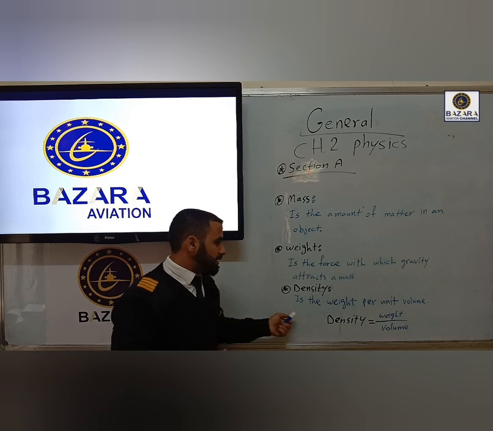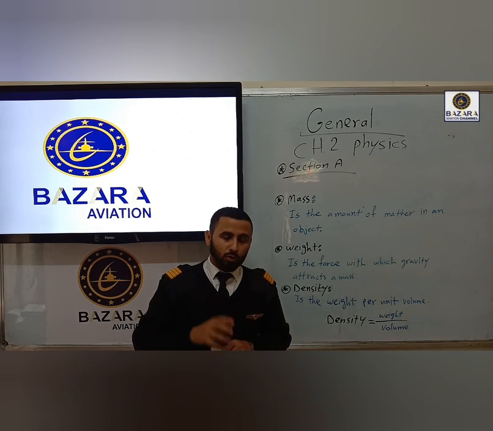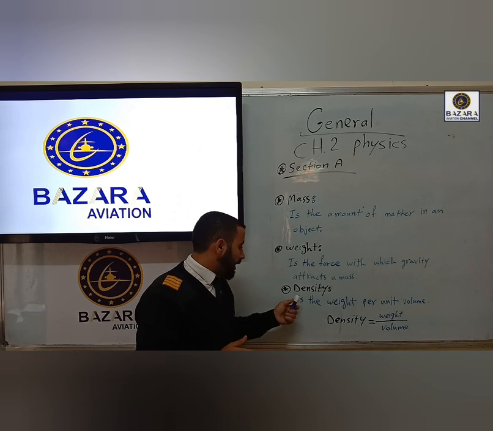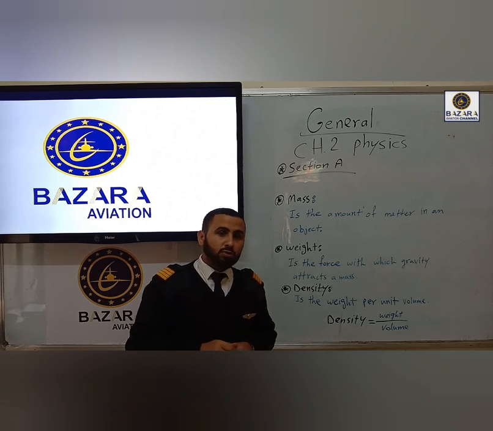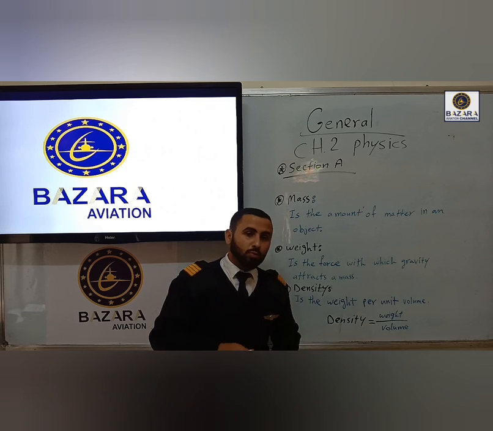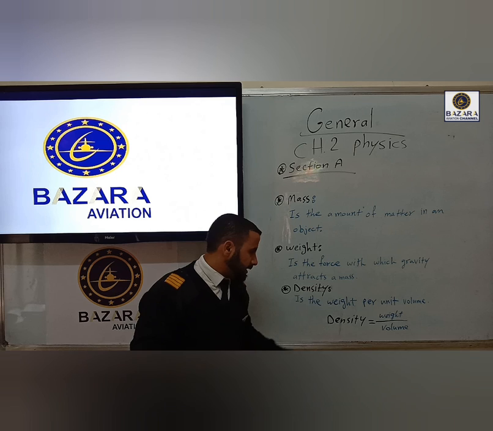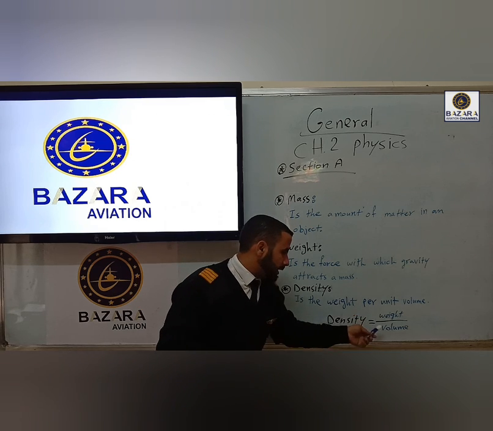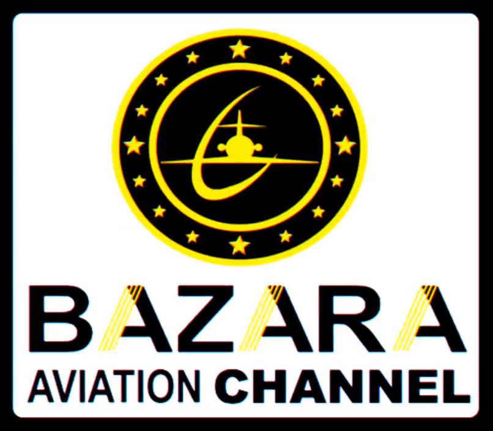Density. Density is the weight per unit volume. When we want to find the density of a material or substance, we need to know the weight and volume of this substance. So, when we want to calculate the density, we need to have the weight and the volume to find the density of a substance.